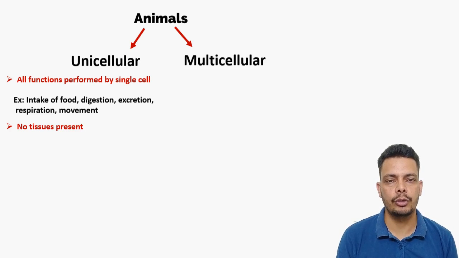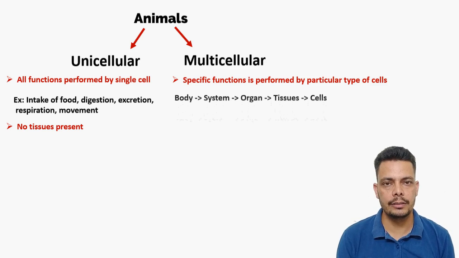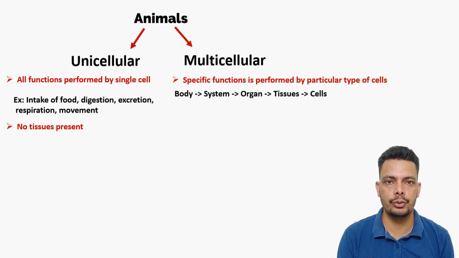And if you talk about the multicellular organisms, they have a body which is made up of many cells, and the body is made up of organs, and organs are made up of tissues, and tissues are again made up of cells. So there is a lot of difference between multicellular and unicellular. In unicellular there is only one cell, so there are no tissues, because tissues are made up by a group of cells.